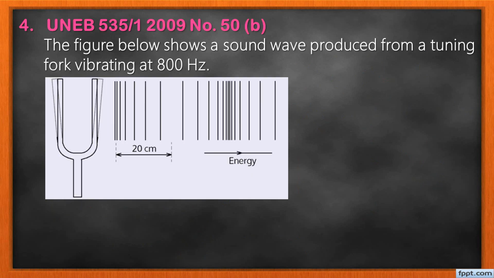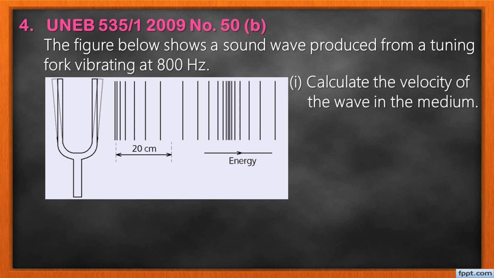Number 4, the figure below shows a sound wave produced from a tuning fork vibrating at 800 Hz. This is the diagram. Part A says calculate the velocity of the wave in the medium.